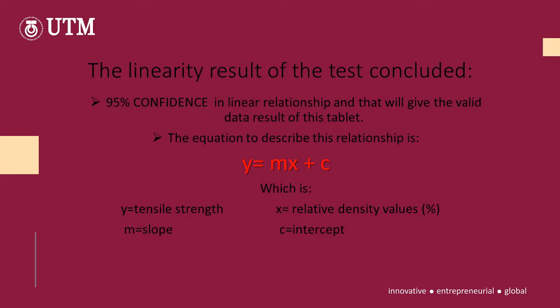The linearity test concluded 95% confidence in a linear relationship between tensile strength and relative density, and that will give valid data results for this tablet. The equation to describe this relationship is y equals mx plus c, where y equals tensile strength, m equals slope, x equals relative density values, and c equals intercept.